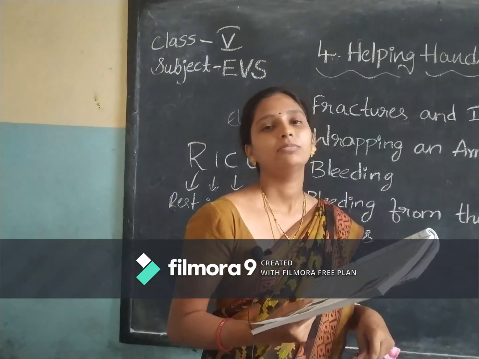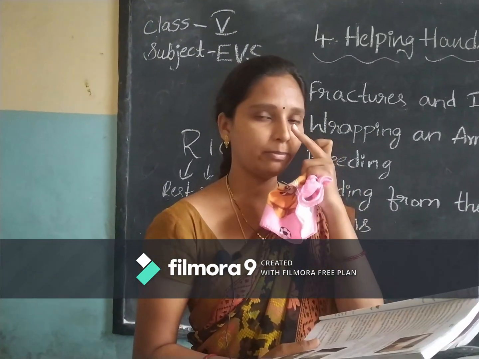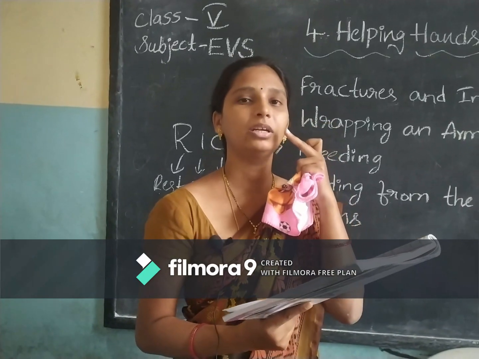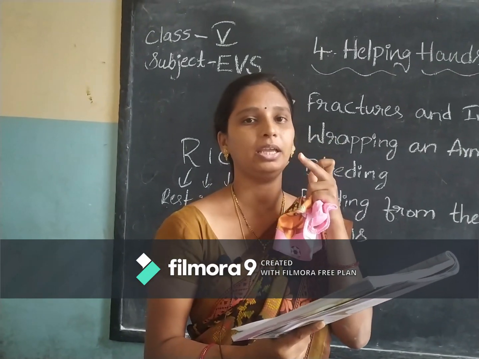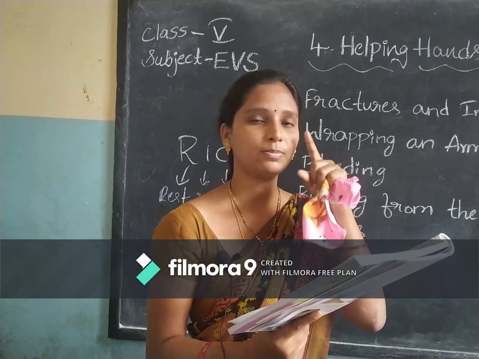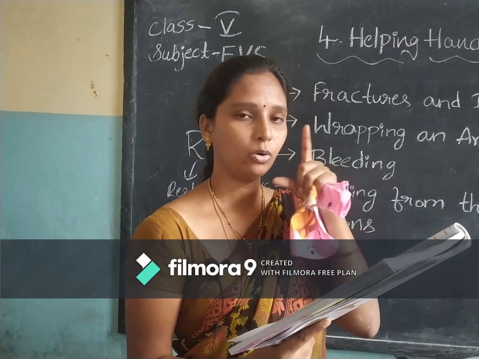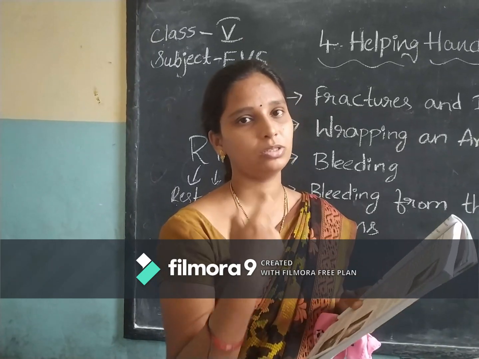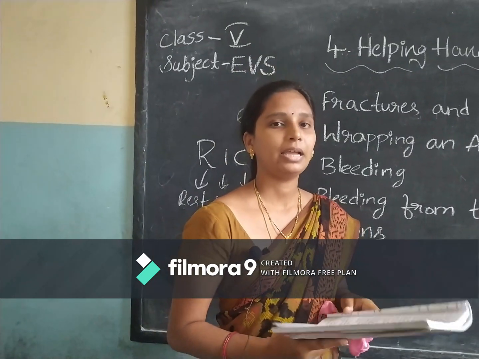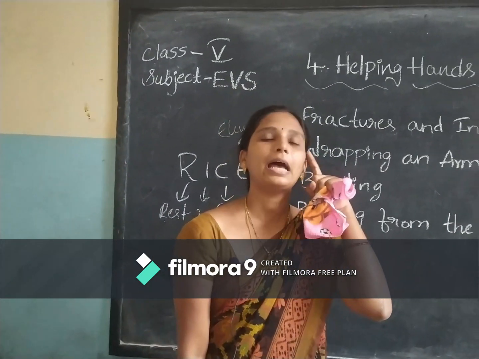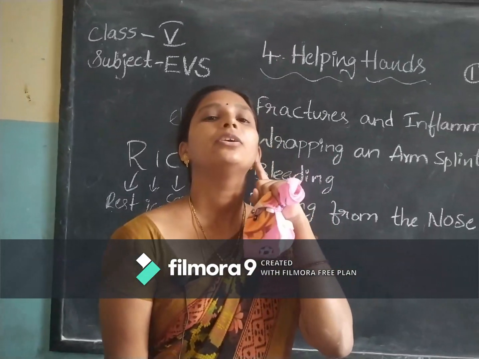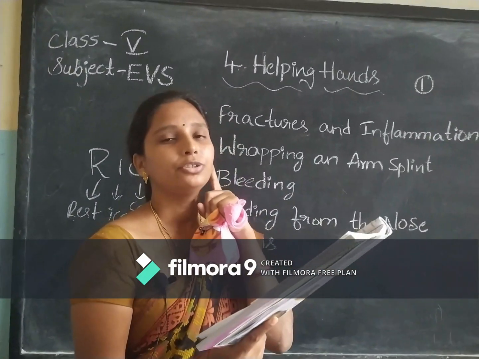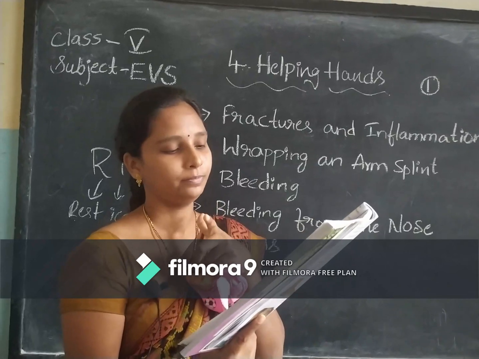Okay. And next, bleeding from the nose. Why does bleeding come from the nose? Whenever the blood vessels in your nose get affected or broken, blood vessels meaning those which carry blood up and down in your nose, the blood comes from the nose down. What should you do at that time? You should lay your head up, raising your head back, and you should breathe through your mouth.